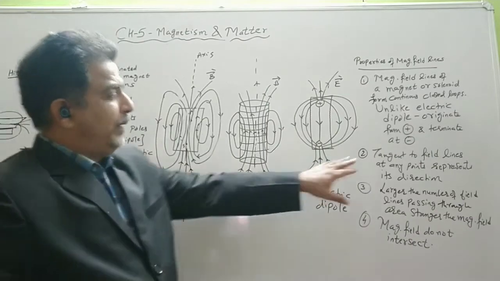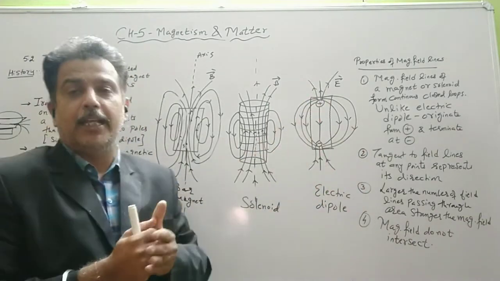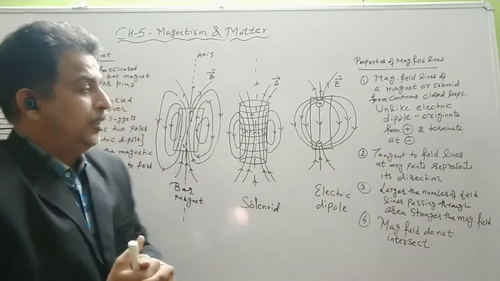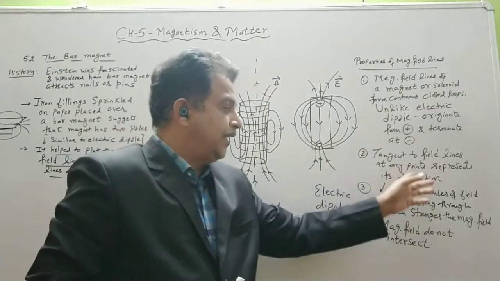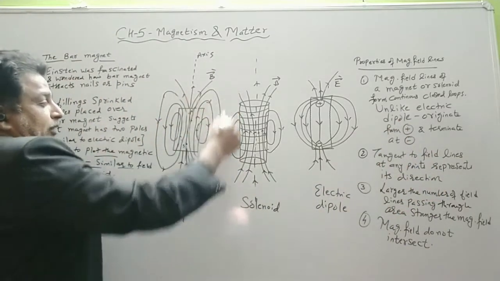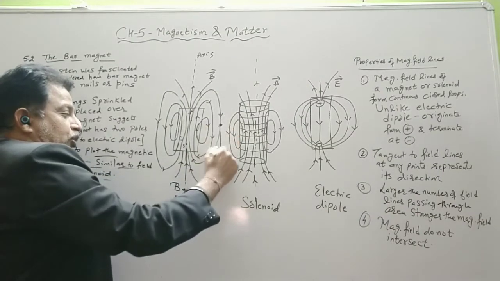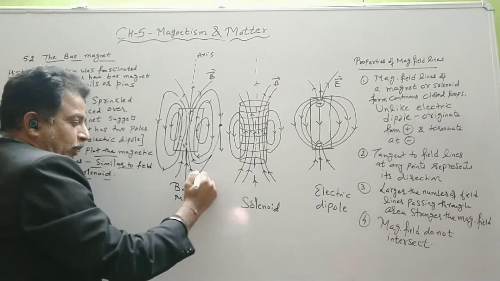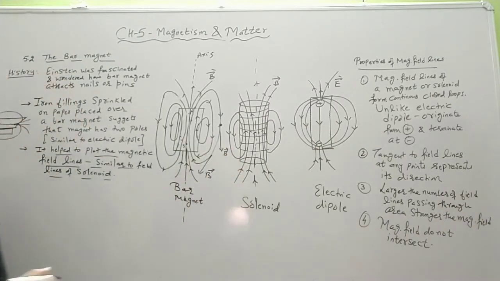The second point about magnetic field lines and electric field lines is common. We wrote the characteristics of electric field lines in chapter 1. The tangent to the field line at any point represents its direction. So if this is the magnetic field line and I want to find the direction, I will draw a tangent. At this point, the tangent will give me the direction of the magnetic field intensity.